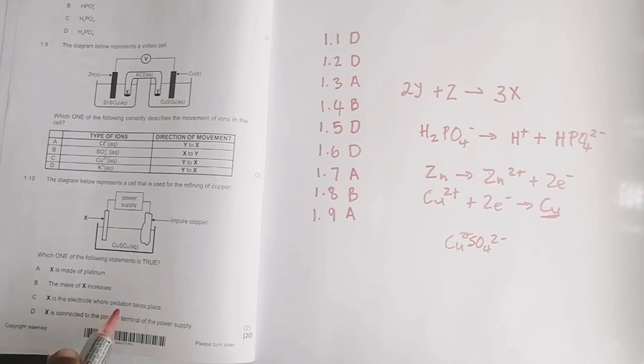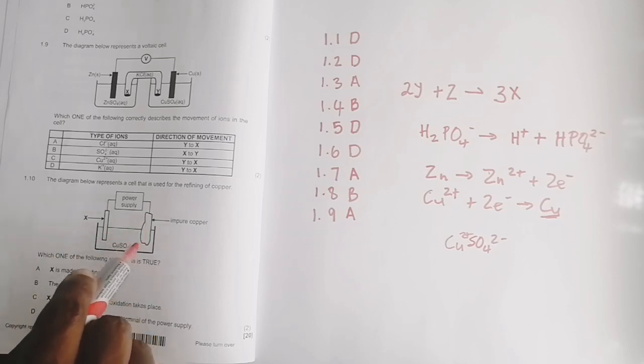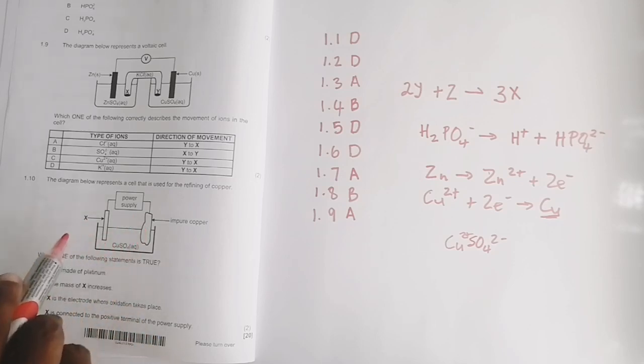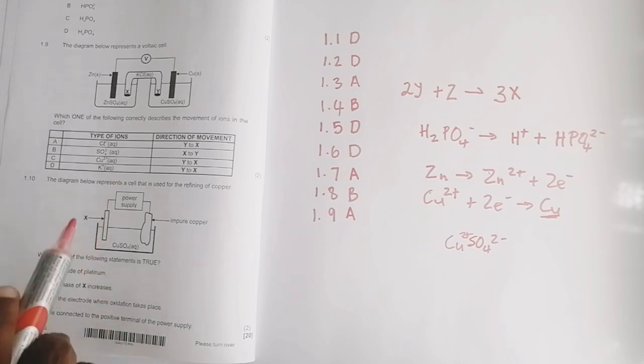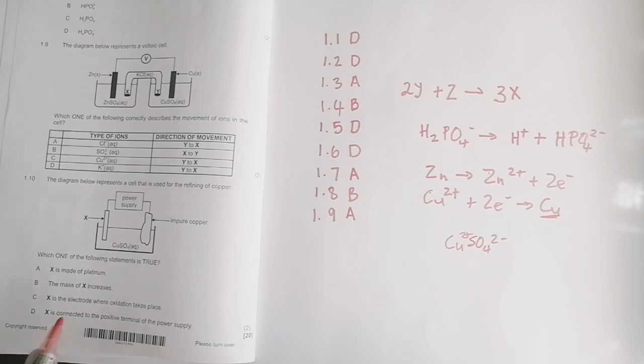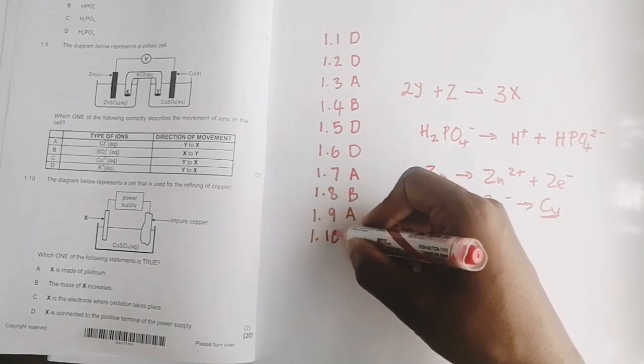Let's look at the next one. They say X is the electrode where oxidation takes place. Definitely not. Remember, in this case we want oxidation to take place here, the loss of electrons, so that this guy becomes copper 2 plus, and then the copper 2 plus ions would undergo reduction over there at X. And then they say X is connected to the positive terminal of the power supply. Not true. It should be connected to the negative terminal. Okay, so that reduction takes place there. So in that case, the only correct answer would be,